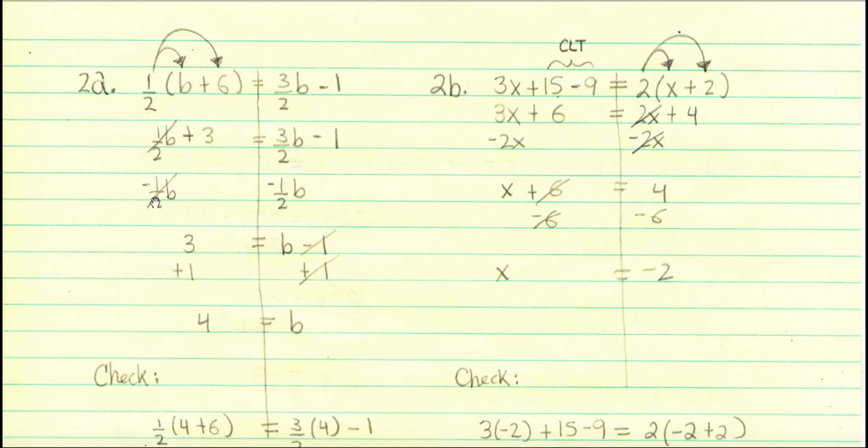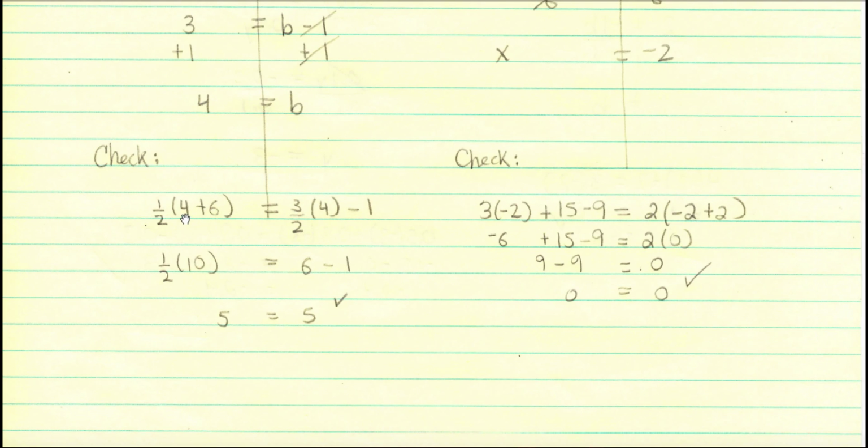These cancel away to 0, and I drop down the 3. 3/2 minus 1/2 is 2/2, but that's 1. So I get 1b, or just b. Drop down the -1, and now I do the inverse of subtracting 1. I add 1 to both sides. I get b equals 4.